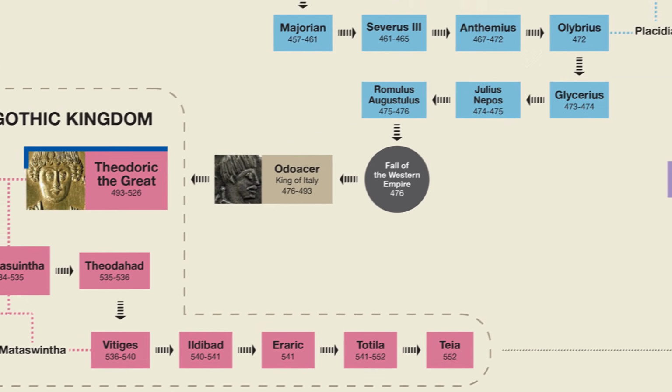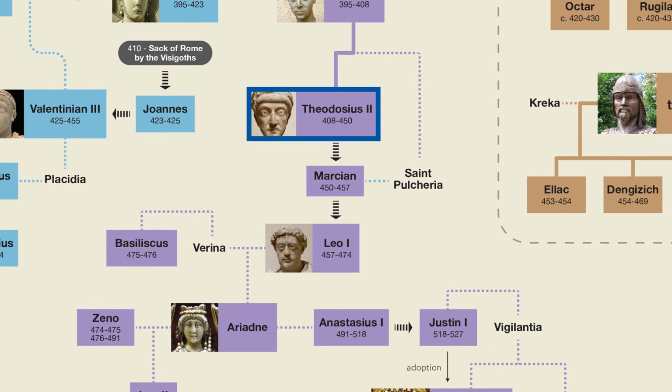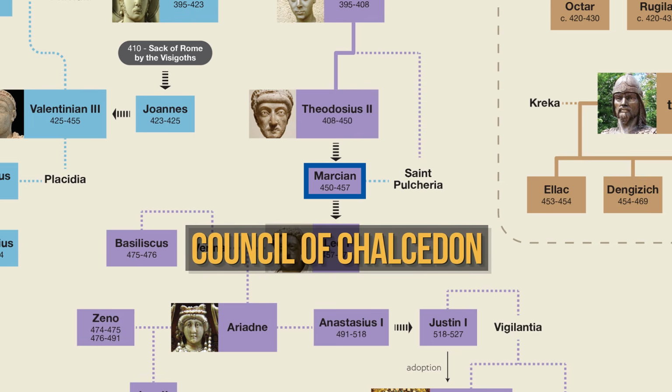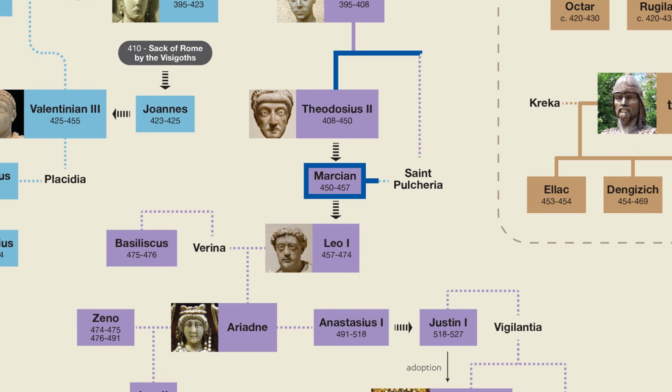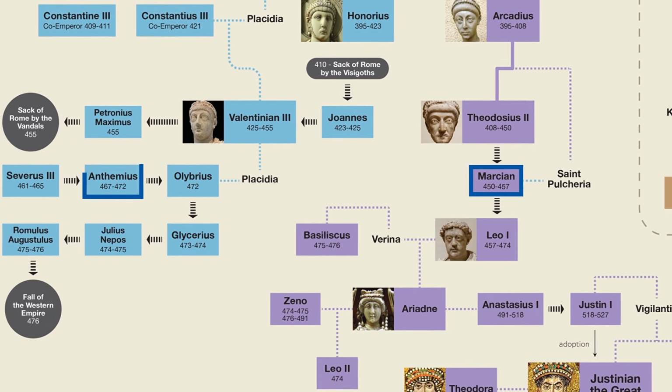Let's now move over to the Eastern Empire and discuss what happened there. Theodosius II was replaced by a man named Marcian, who ended up chasing out the Huns and really helping to stabilize the East, putting it in a good position to survive when the West didn't. He is also important in terms of Christian history in that it was during his reign that the Council of Chalcedon was held, which was one of the most important councils when it came to confirming what the core beliefs of Christianity were. Marcian married Theodosius II's sister Pulcheria, who was later sainted, and Marcian's daughter was actually married to Anthemius, who later became the Western Emperor.